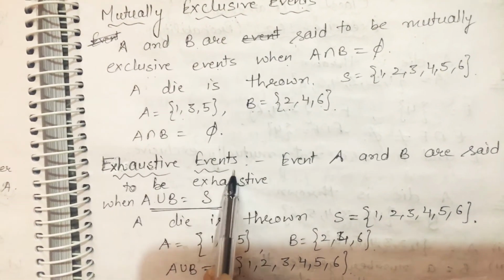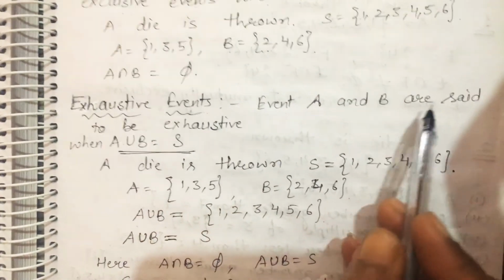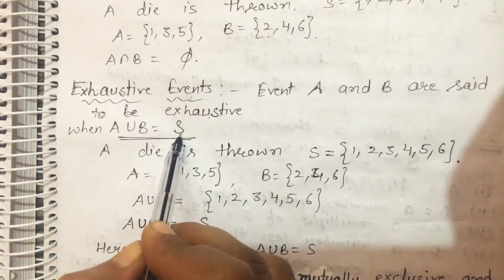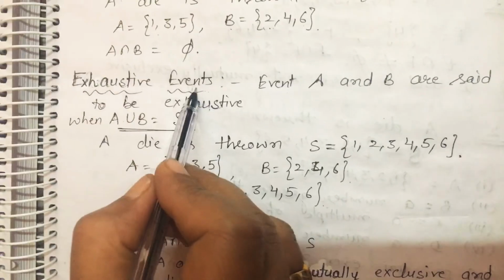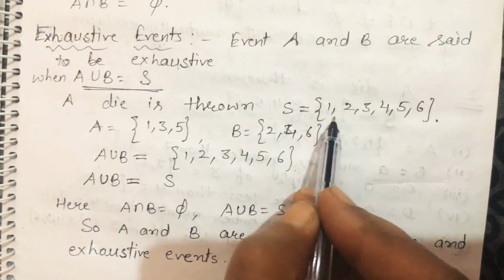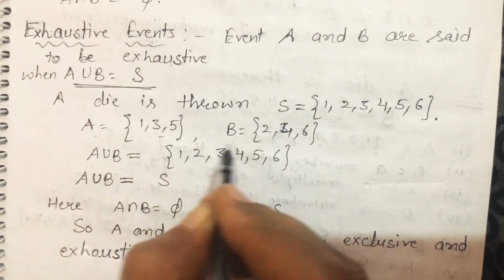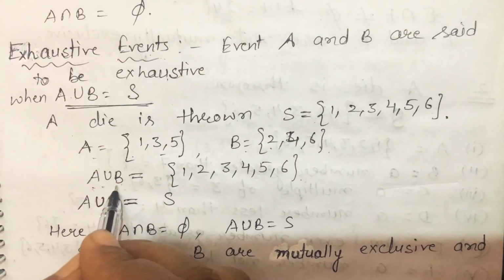Now, what are exhaustive events? Exhaustive events means A and B are said to be exhaustive if A union B is equal to the sample space. If the union of the two is equal to the sample space, then what do we call them? Exhaustive events. A die is thrown, then what is the sample space? 1 2 3 4 5 6 and A be the event of getting odd number, B be the event of getting even number. Then what is A union B?